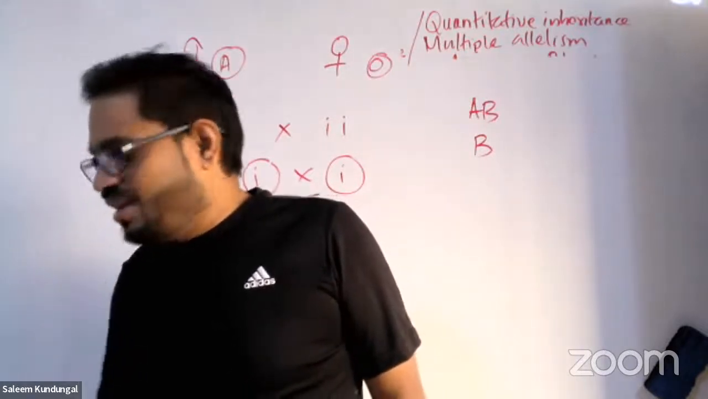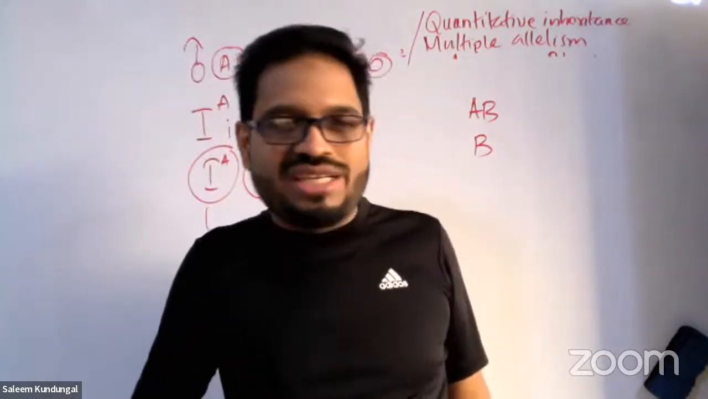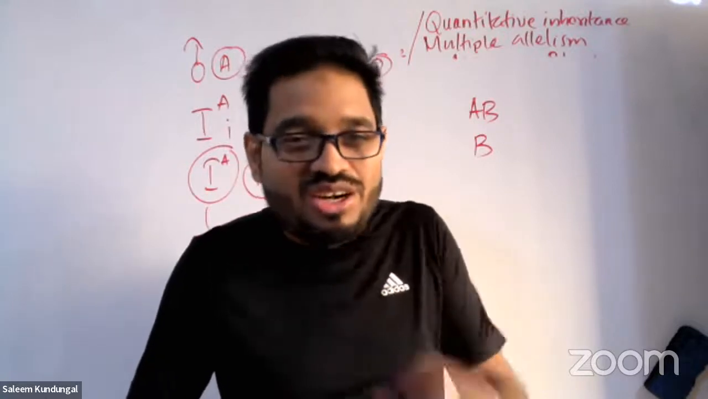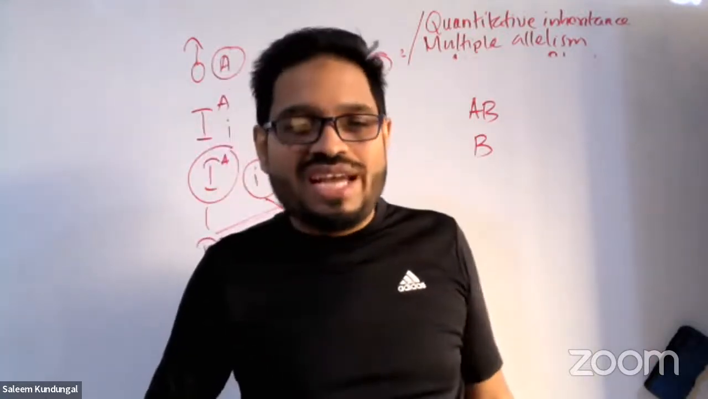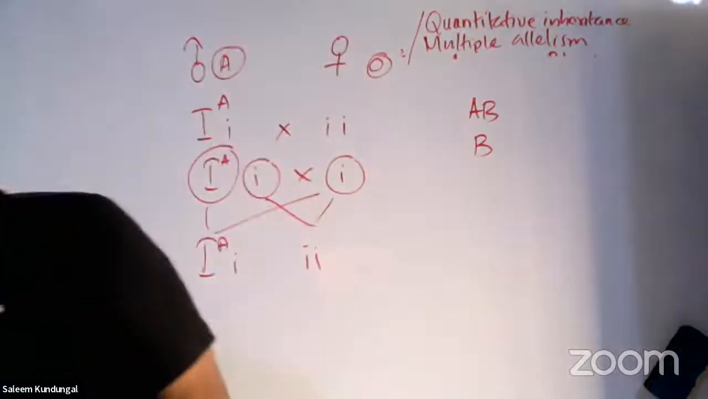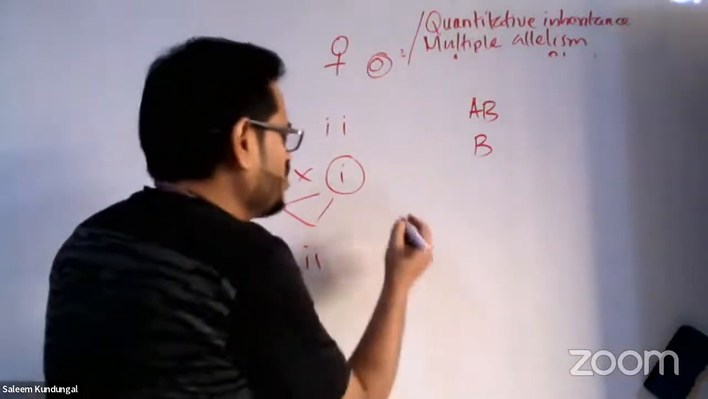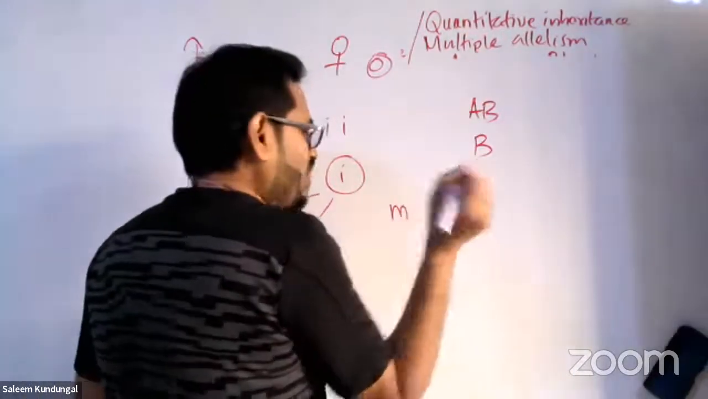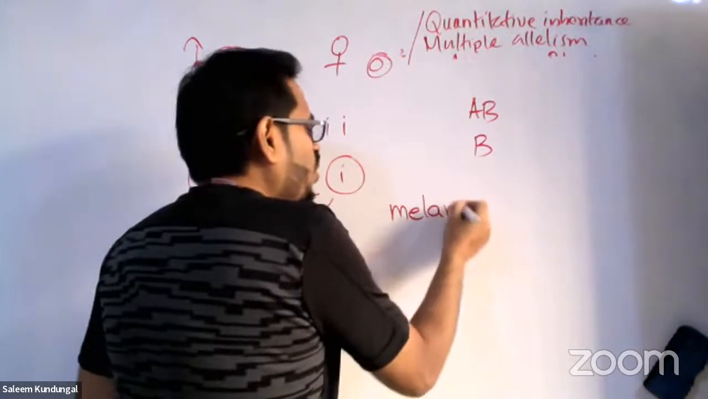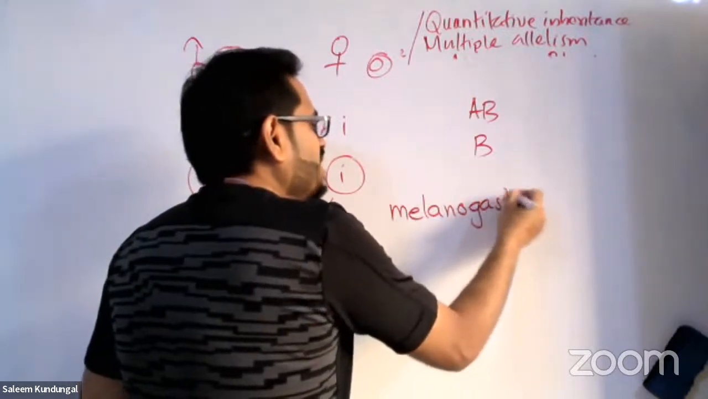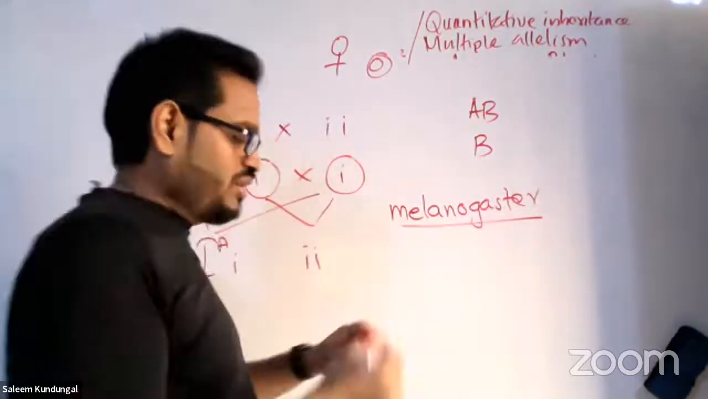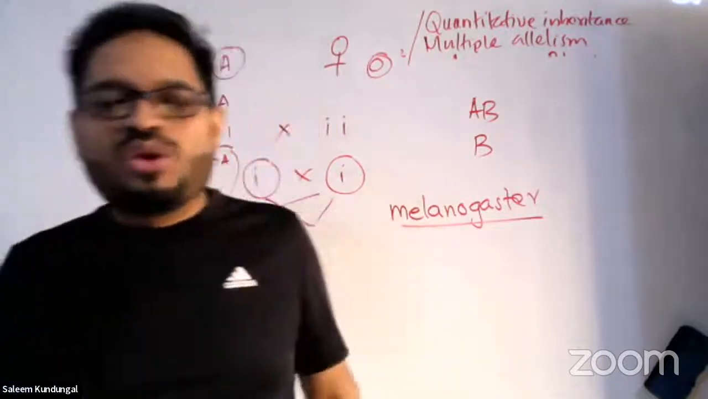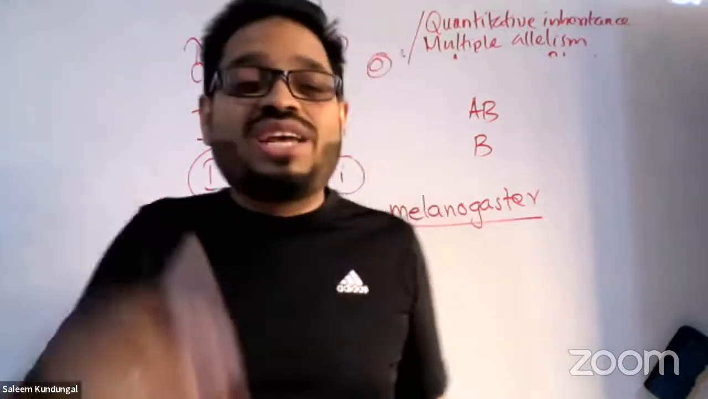Thomas Hunt Morgan studied this in a particular organism called Drosophila melanogaster, so you must remember his name. What is the organism used? Fruit fly. Drosophila is there in the book, and melanogaster is the second part of the name. Drosophila melanogaster, fruit fly. Why did they use fruit fly?